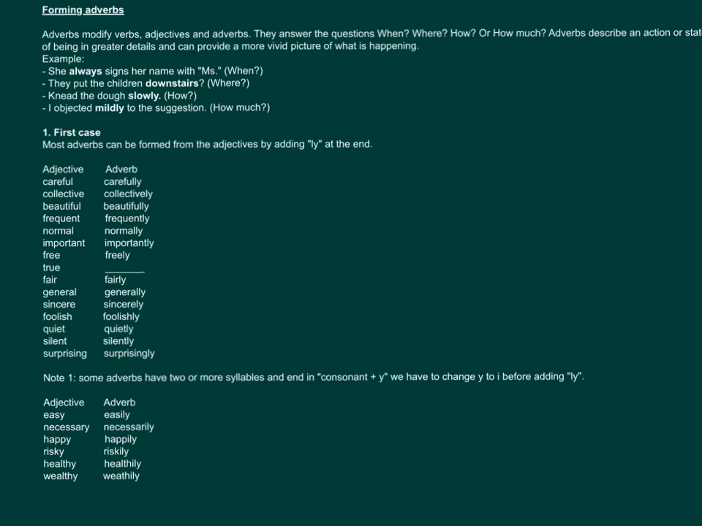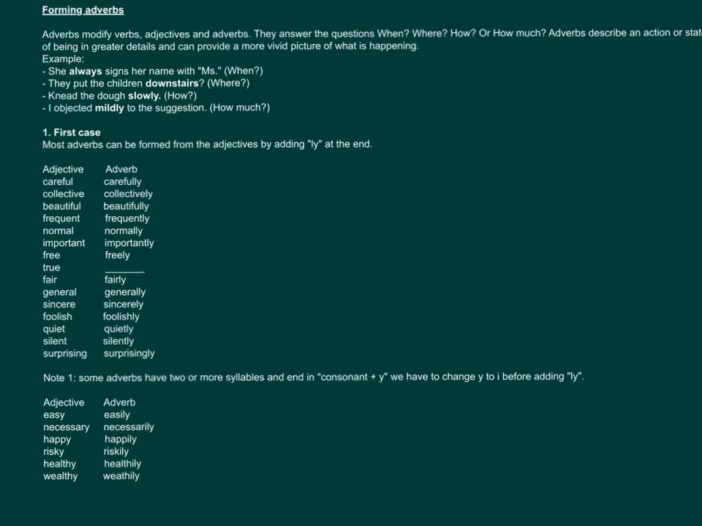Careful, carefully. Collective, collectively. Beautiful, beautifully. Frequent, frequently. Normal, normally. Important, importantly. Free, freely. True, truly. 留意呢，加 ly 之前呢，要去掉咗個 e 先喎。Fair, fairly. General, generally. Sincere, sincerely. Foolish, foolishly. Quiet, quietly. Silent, silently. Surprising, surprisingly.